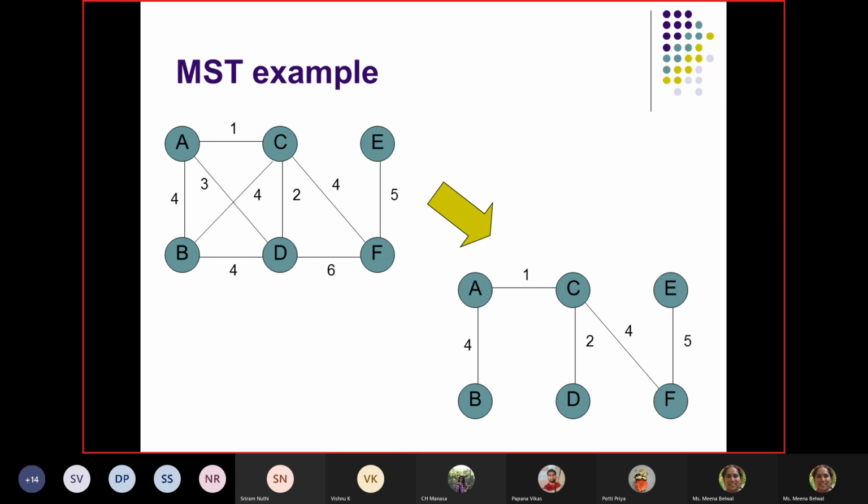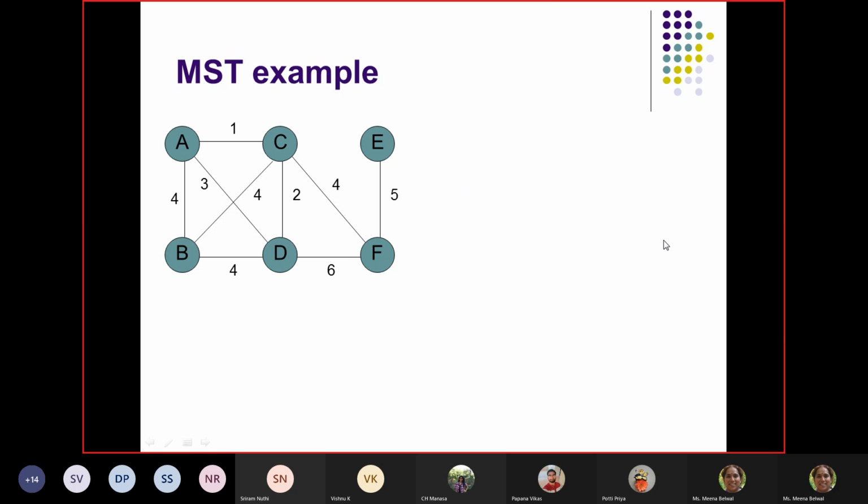There will be multiple spanning trees, and sometimes we also get two spanning trees and both of them are minimum spanning trees. That is also possible, right? That you would have seen. So you have been given a graph. There are two or three answers possible for the minimum spanning tree, because all three lead to this condition.